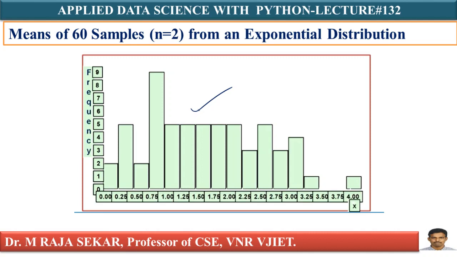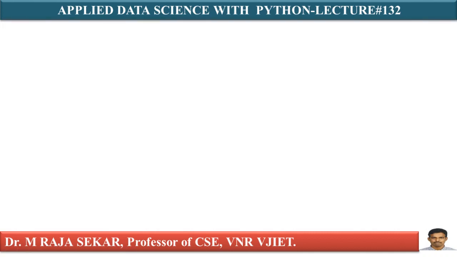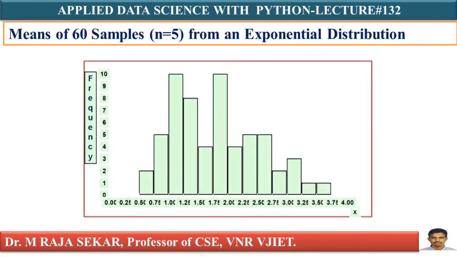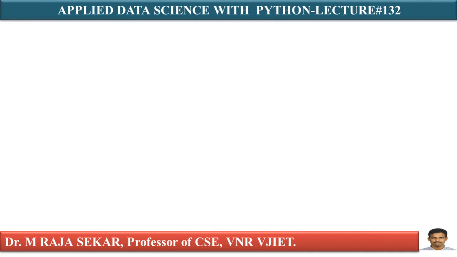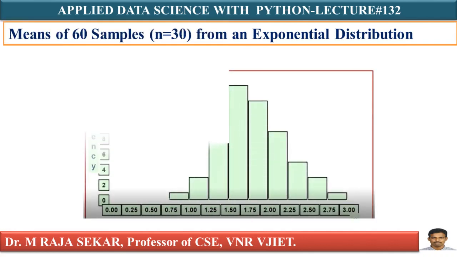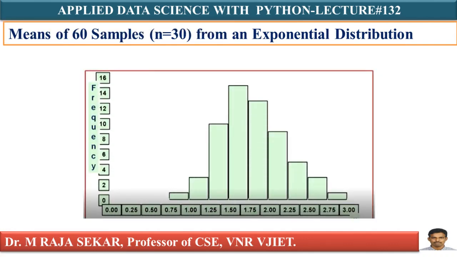If I increase the sample size to 5, what's happening? It has changed. When n is 30, let me increase the sample size with replacement. It is looking like a normal distribution.